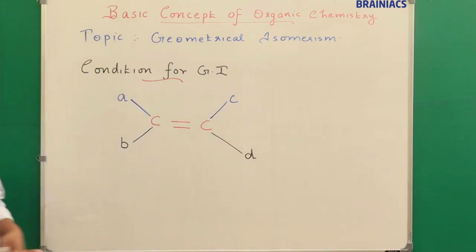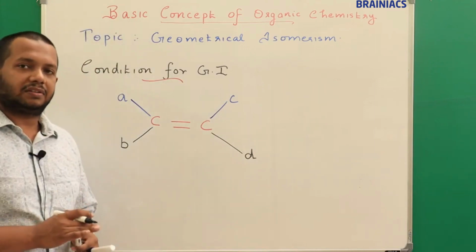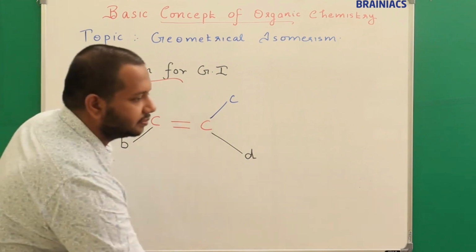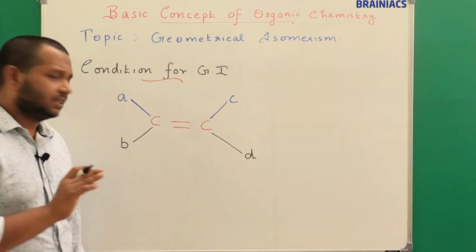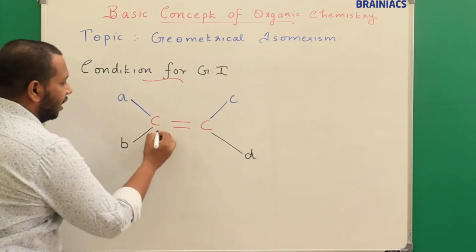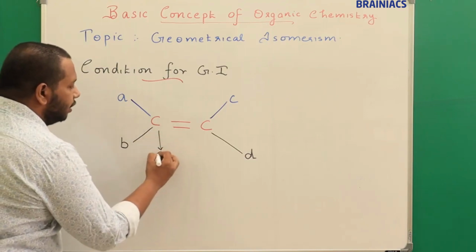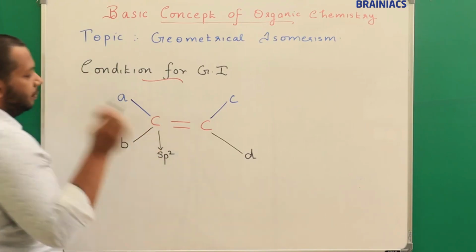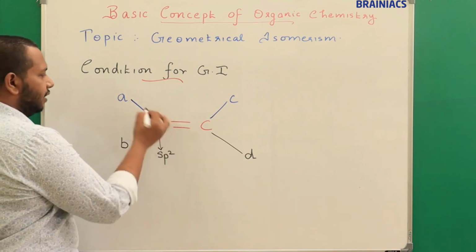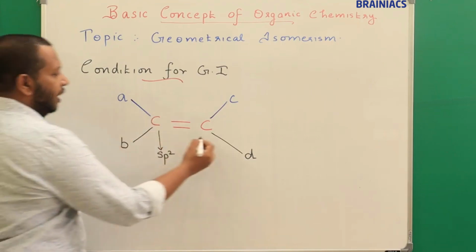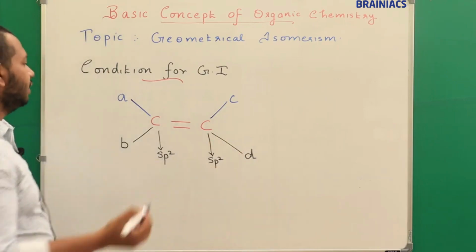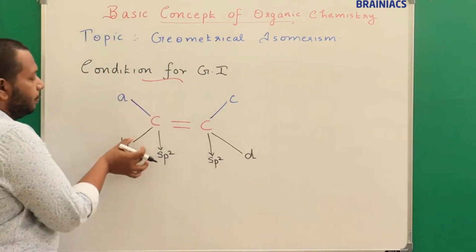Okay, now my question here is, what is the condition that is required for this particular compound to exhibit geometrical isomerism? So I can say here that the mandatory condition is that this carbon atom is sp2 hybridized. Please check that. It will be sp2 hybridized because you have a double bond here. So if I put S, P here, this becomes sp2, and this is also sp2 hybridized. Now the condition here is A should not be equal to B.